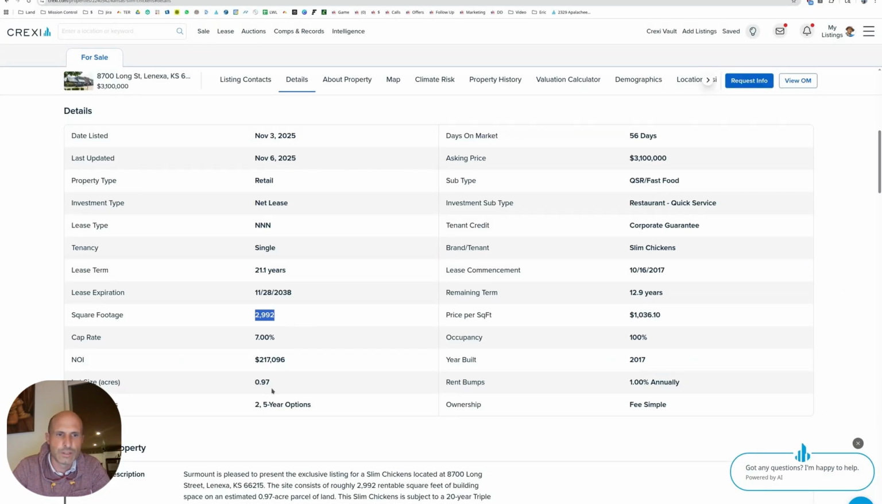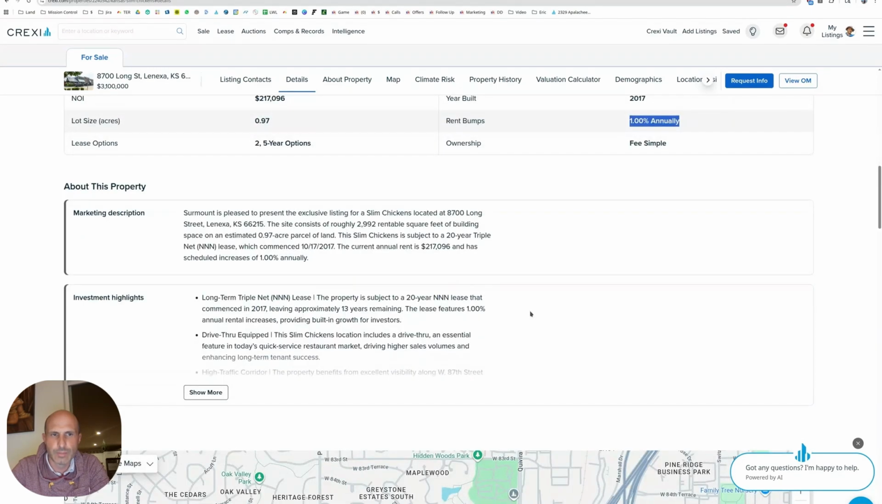2,900 square feet. The land is just hair shy of one acre. It's the same one acre size. One acre, one acre, one acre. Rent bumps 1% annually. There you go. I think I'd rather have 10% every 5 years, but they negotiated 1% annually. It was probably, they got a corporate guarantee. So they got the big boys here behind it, backing it. 1% annually was probably from a sale-leaseback in the past.